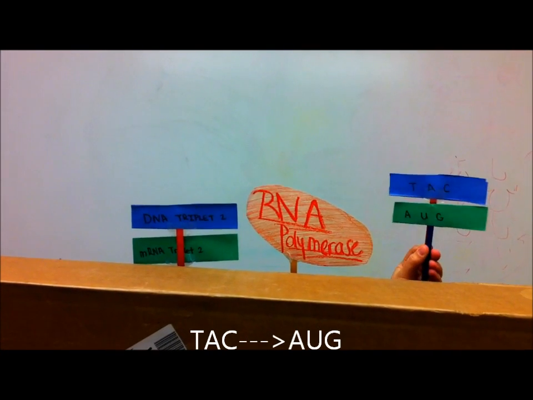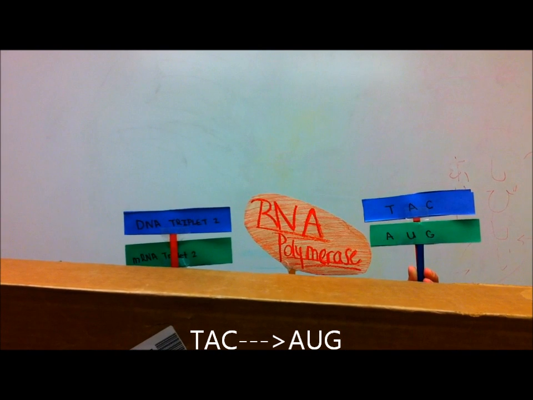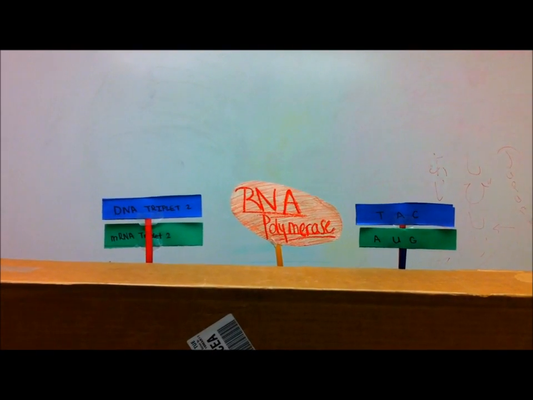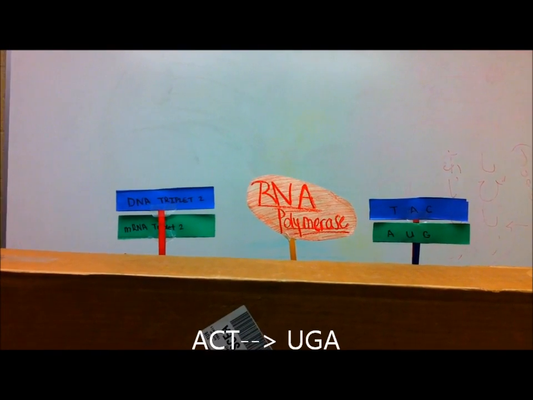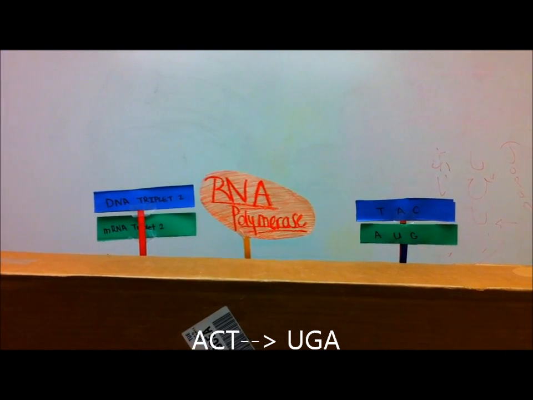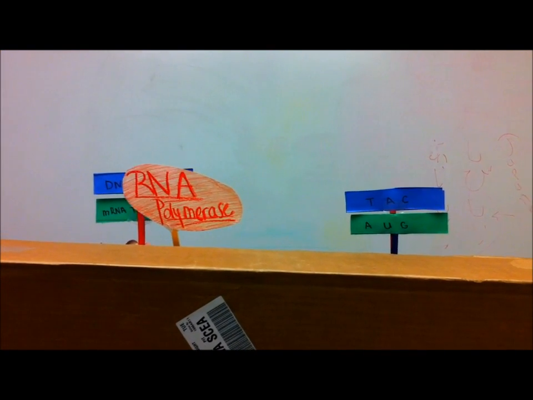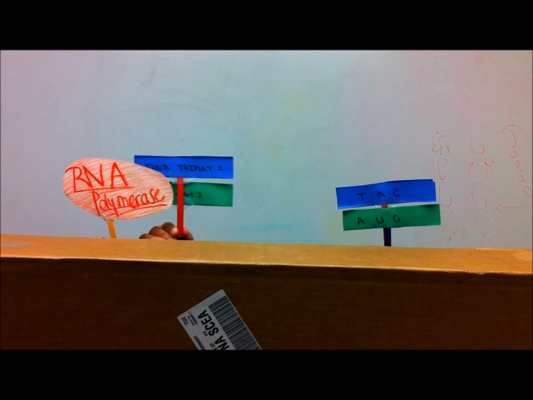U's and A's match together, and G's and C's match together. This is slightly different than DNA because DNA matches A's and T's. TAC changes to AUG. ACT matches with UGA. Introns are removed from the mRNA before it can leave the nucleus.